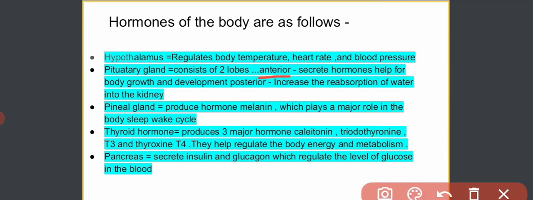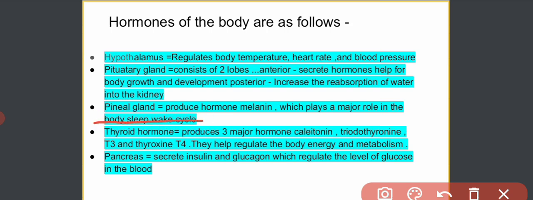The anterior lobe secretes hormones which help in body growth and development, whereas the posterior side of the pituitary gland secretes hormones which help in the reabsorption of water into the kidney. Now the pineal gland produces the hormone melatonin, which plays a major role in the body's sleep-wake cycle.